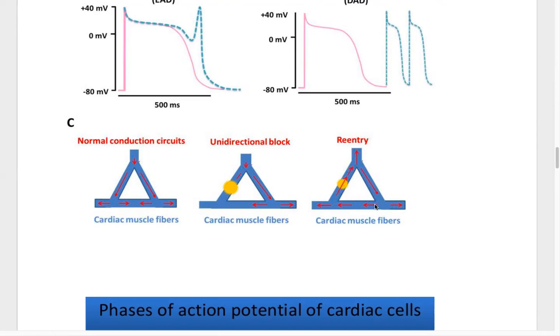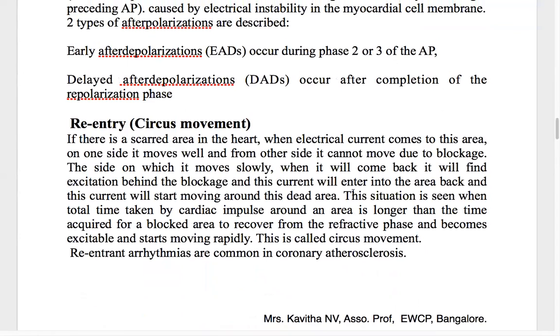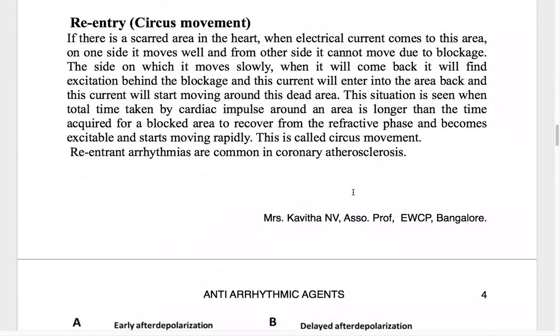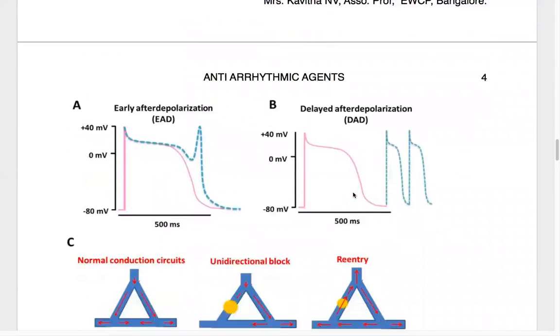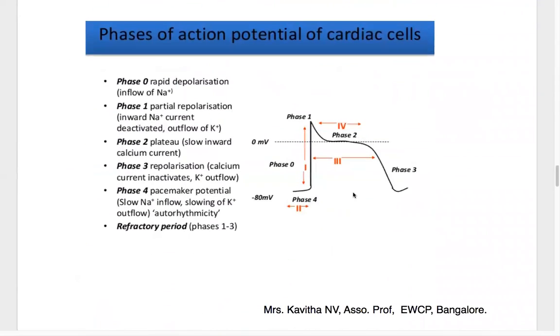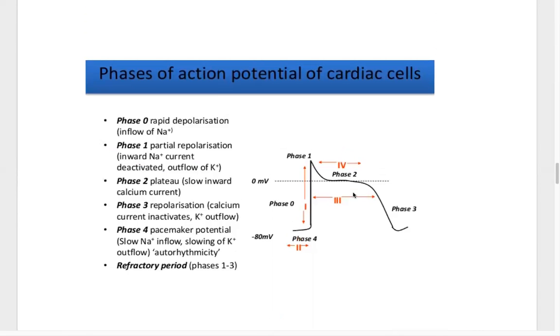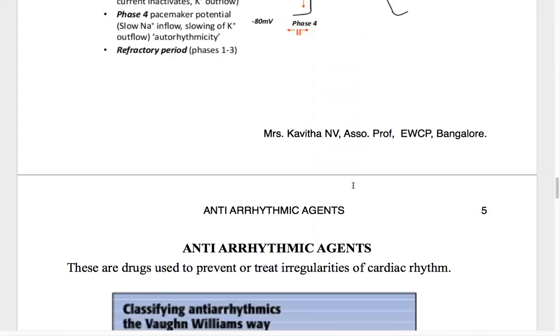Like that, the same impulse moves continuously. This is called circus movement or re-entry movement. These re-entrant arrhythmias are commonly seen in coronary atherosclerosis. Okay, so this is about the mechanism of cardiac arrhythmias.